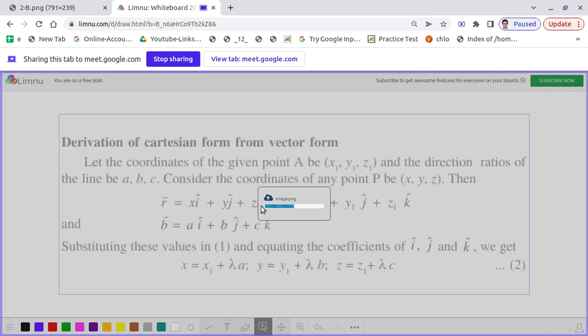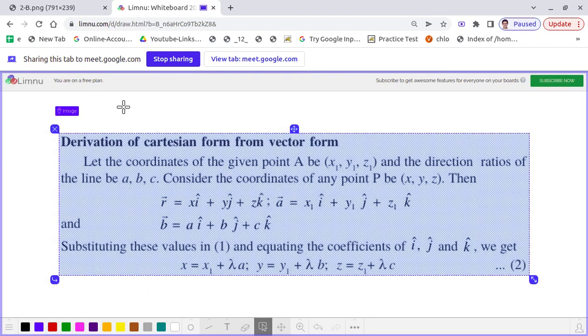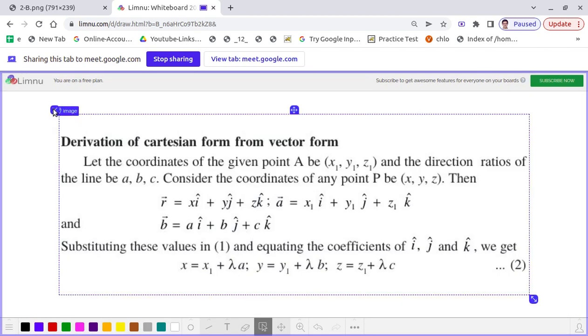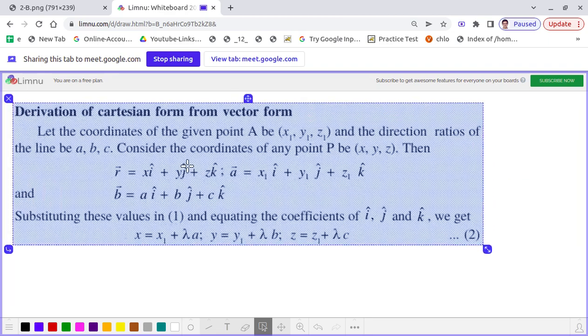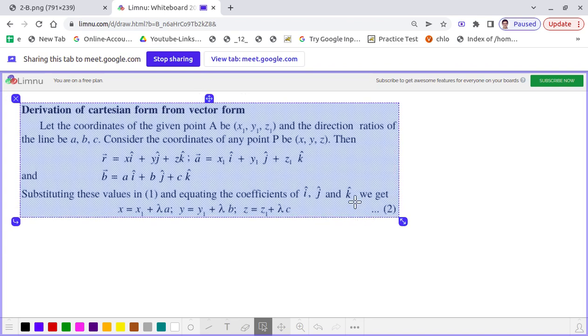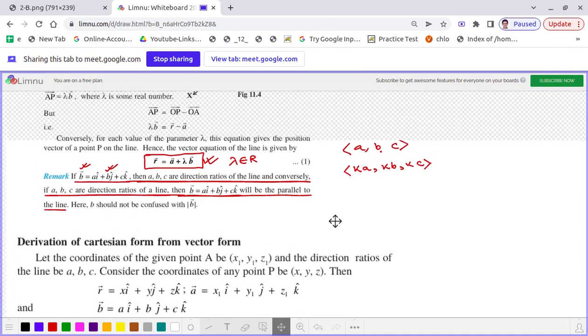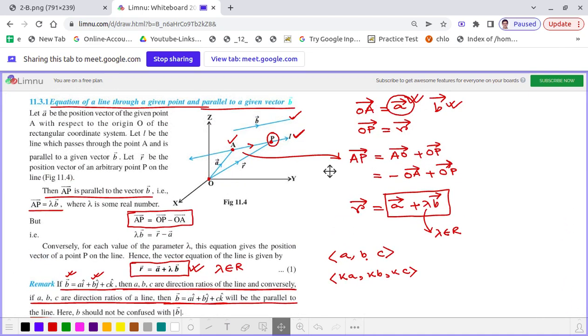So dear students, with respect to the Cartesian coordinate system, that point A, if you remember the fixed point A, is represented by the coordinate x1, y1, z1. Okay, so what I wanted to mean is that this point, what you see here, in the Cartesian coordinate system, let's represent its coordinate as x1, y1, z1.